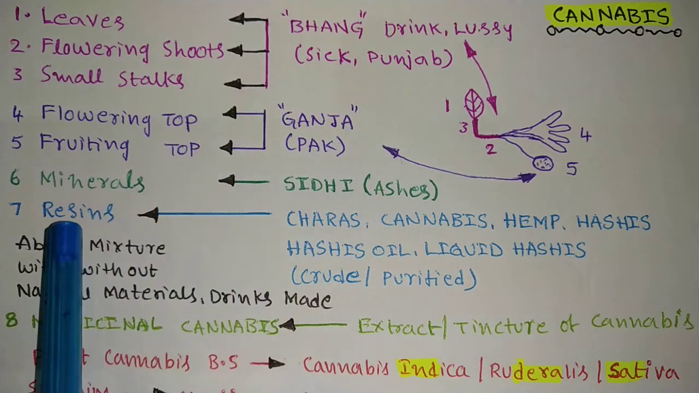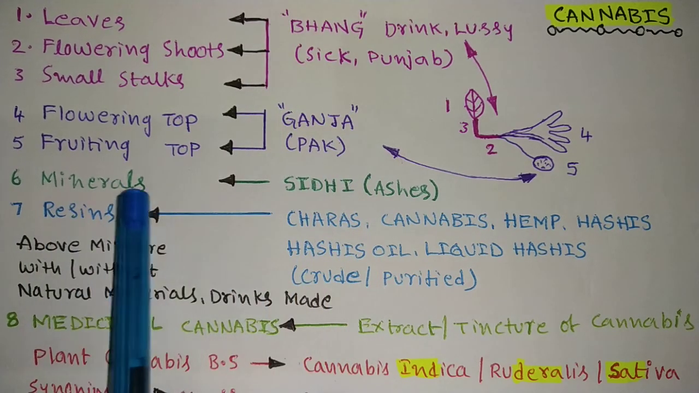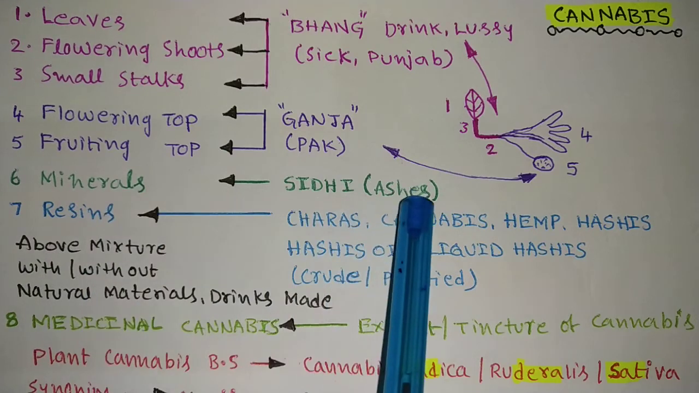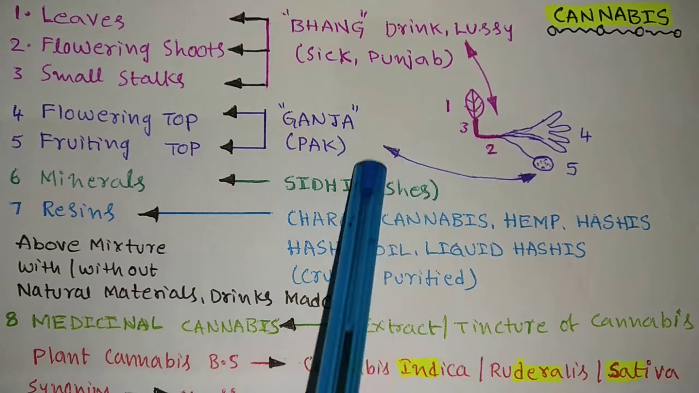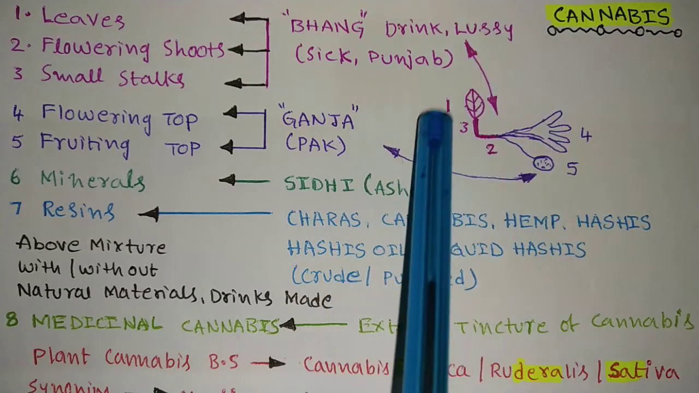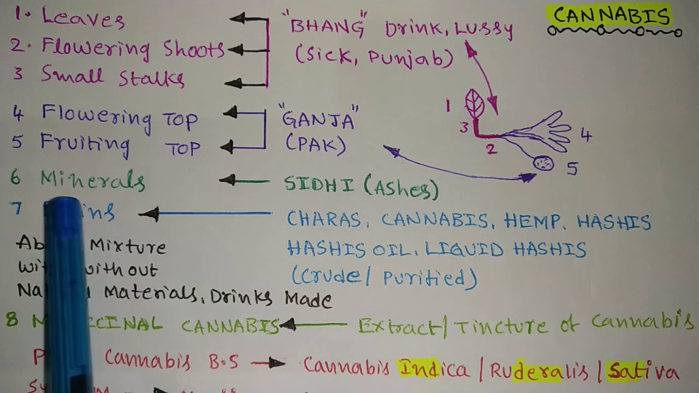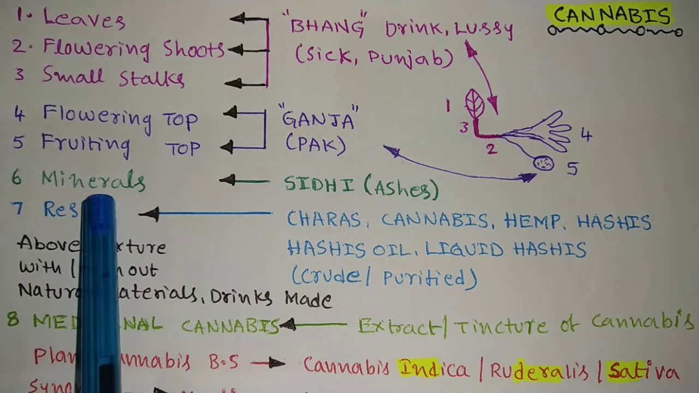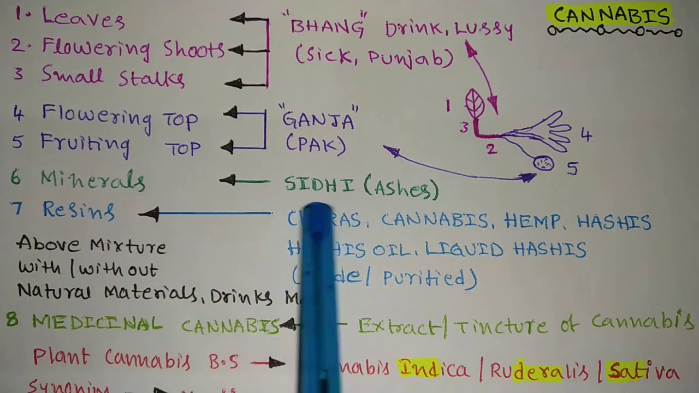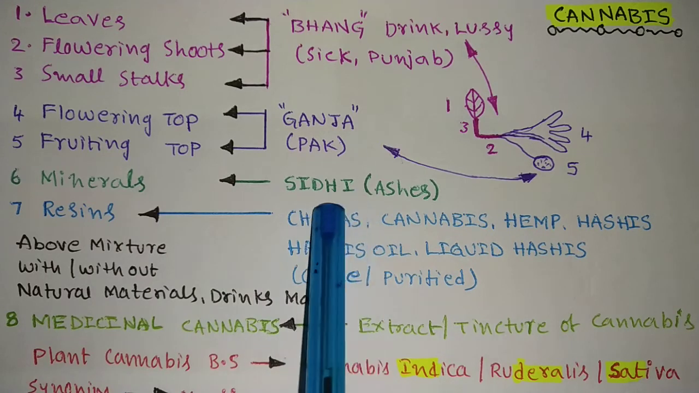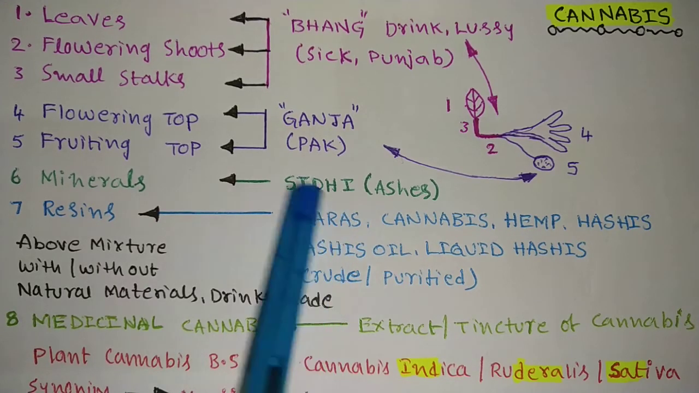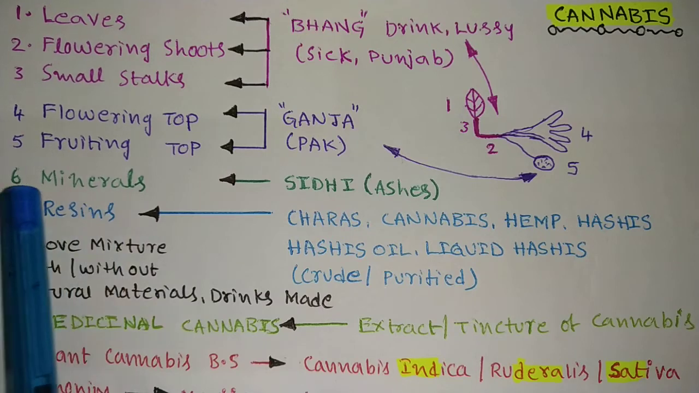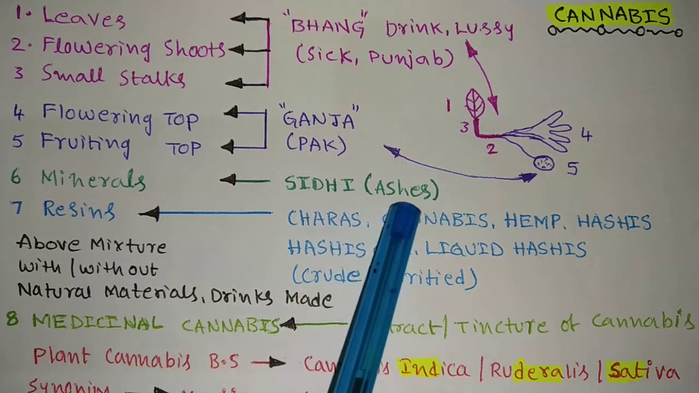Next you come to another part, that is minerals. Minerals are nothing but the ashes obtained from the entire plant or any part of the plant. They will prepare an ash, and that ash is called minerals. This is called siddhi or siddha, any name, siddhi or siddha. You know siddhi, Unani medicine like that. In that siddhi they use minerals. Minerals are nothing but siddhi, ashes.